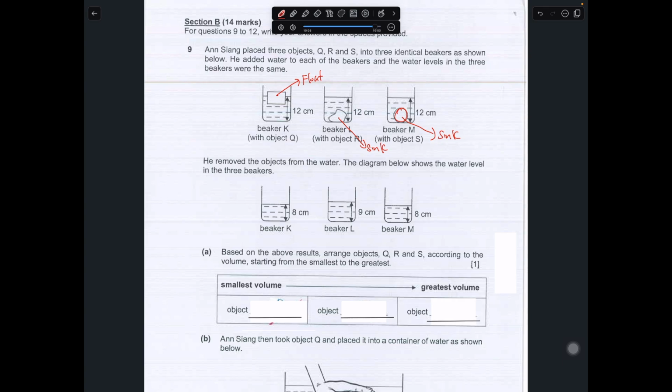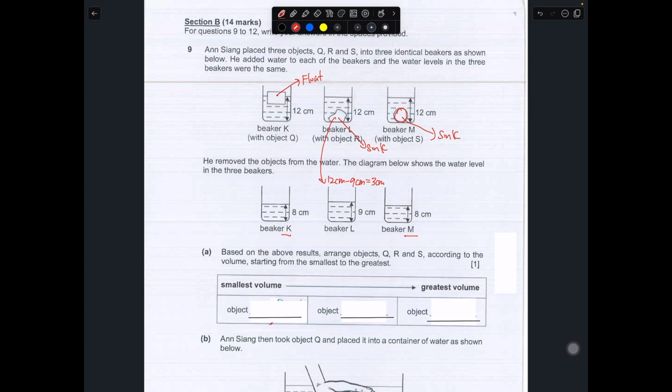So he removed the 3 objects. The diagram below shows the water level in the 3 beakers. K and L have the same height, while M has a higher height than the 2 other beakers. In order to find the volume of object R, we could do it this way. We take 12 cm minus 9 cm, so the object is 3 cm in terms of the height of the water.